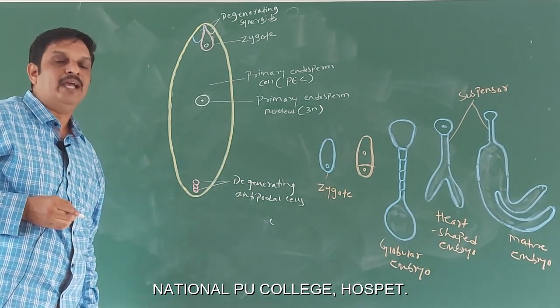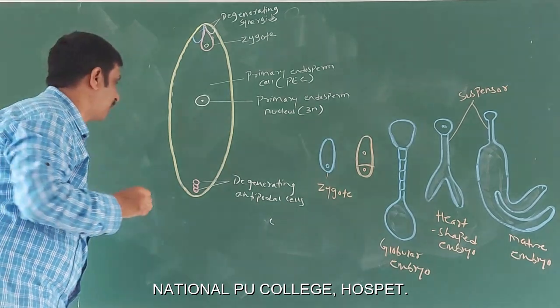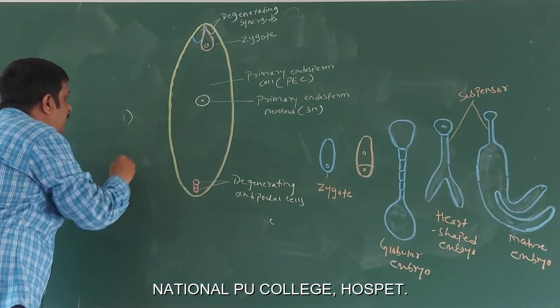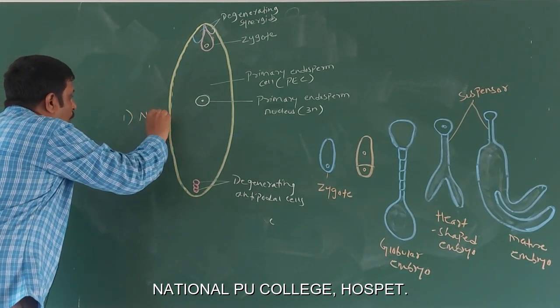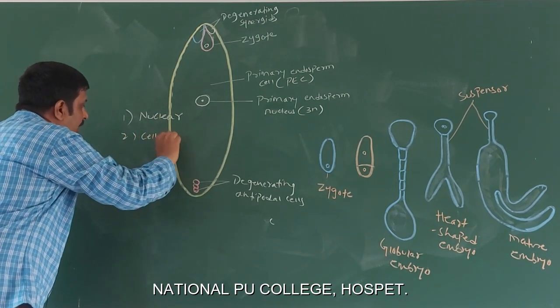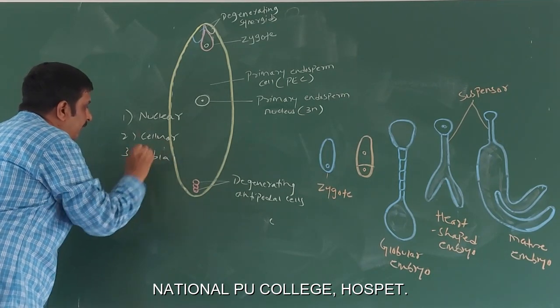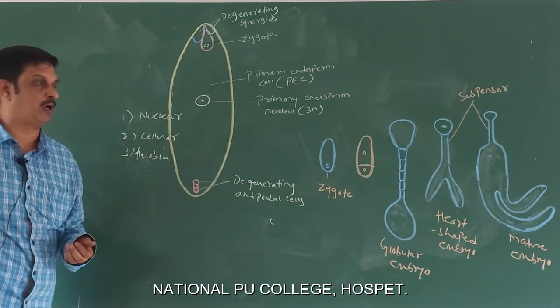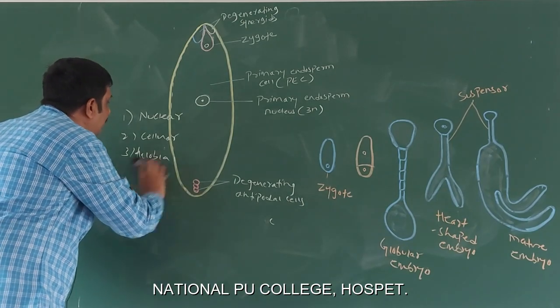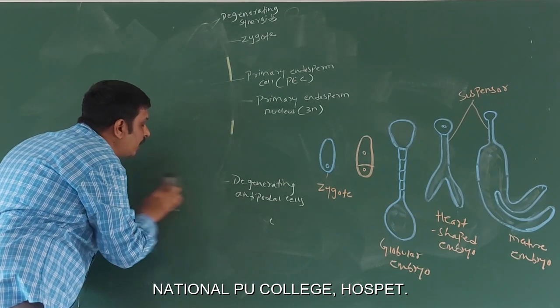Based on the mode of development, there are 3 types of endosperm. Namely, one is the nuclear endosperm, second is the cellular endosperm, and third one is the helobial endosperm. So let's discuss all these one by one in detail. So first is the nuclear endosperm.